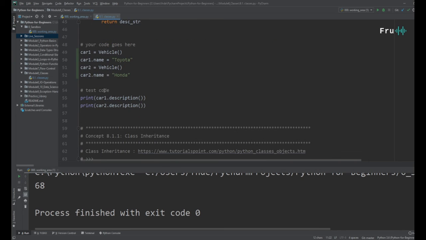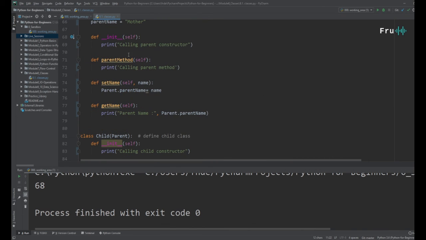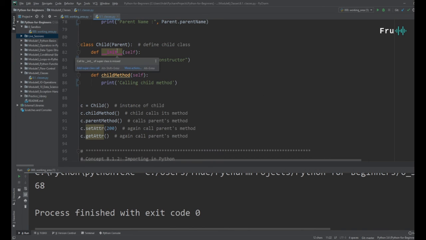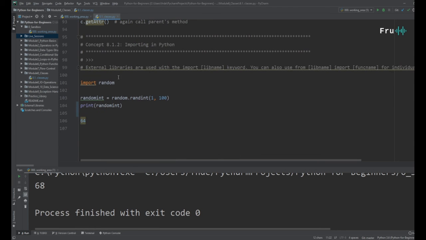For example, we had a car method, we used it to do things. We had a parent, and we were able to use a child and inherit from that parent, right? And at the very end, we were able to generate random numbers by just finding some external library out there called random, with this one single statement, import random, and we're able to generate random numbers.